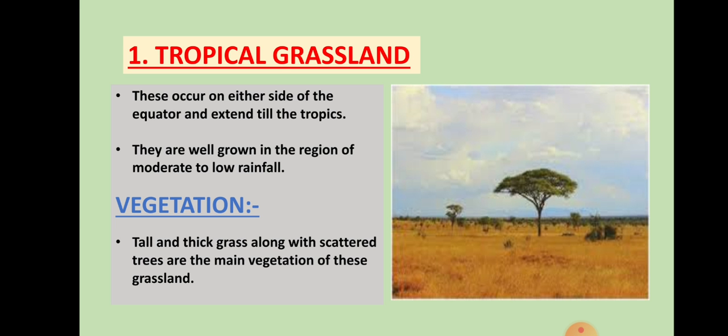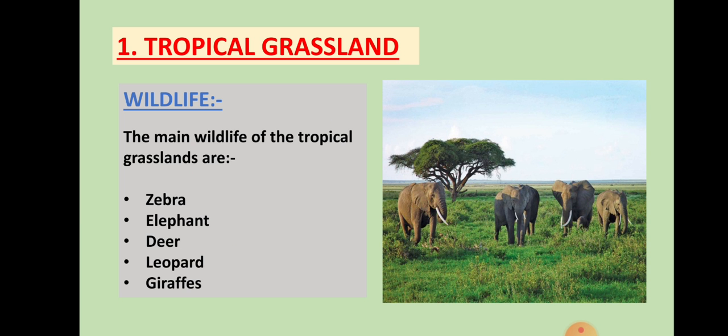Vegetation. Tall and thick grass along with scattered trees are the main vegetation of these grasslands. The main wildlife of the tropical grasslands are zebra, elephant, deer, leopard, giraffes.